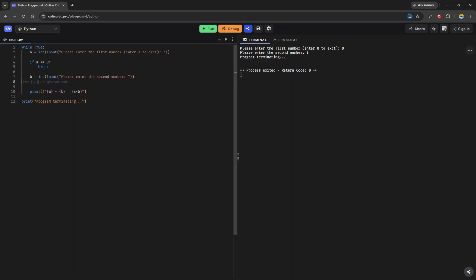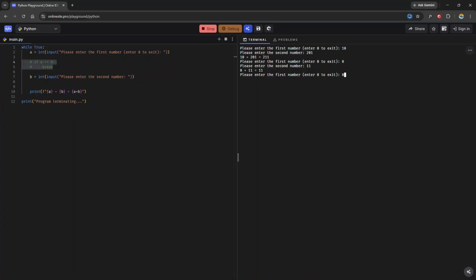So as you can see, a program like this is great because I can use it however many times I need to perform some amount of arithmetic operations, right, additions, and then when I'm done, I could just enter 0 and exit, right? So a while loop in this initialization process is really, really good. But again, I have to remember I need a way to get out of this. Otherwise, right, if I don't have this, then guess what? I'll just have to stay in here forever, right? Even if I type in 0, if I enter 11, nothing happens, right? I'm always going to be stuck in here, and I'll have to manually stop my program from executing when I'm done.